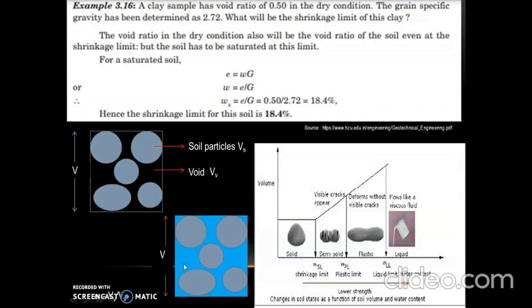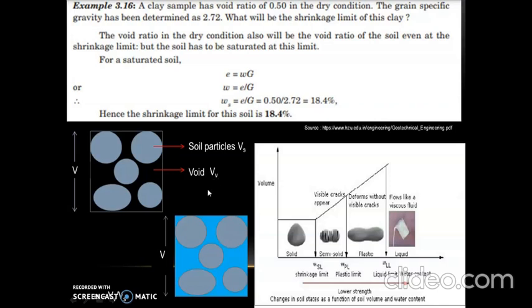So when all the voids get filled up with water, it is said to be in saturated condition. So that means all the voids present in the soil mass are filled with water. Hence it is saturated. So in this condition, that is in saturated condition, the volume of the soil particle will remain same, which is nothing but Vs. There is no change in volume of the soil particles.